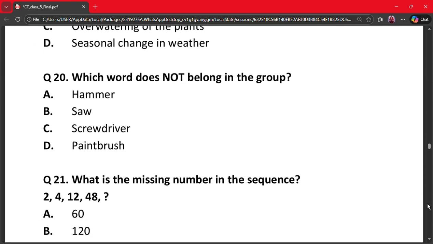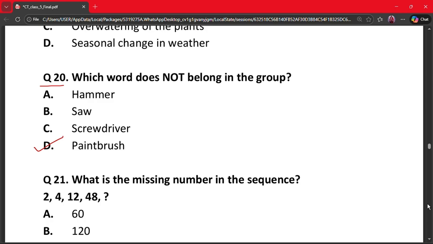Next question is question number 20. Which word does not belong in the group? A, hammer. B, saw. C, screwdriver. Or D, paintbrush. The correct answer is option D. Why? Because this is the odd one out. First three are mechanical tools.